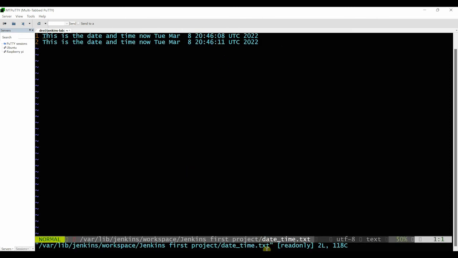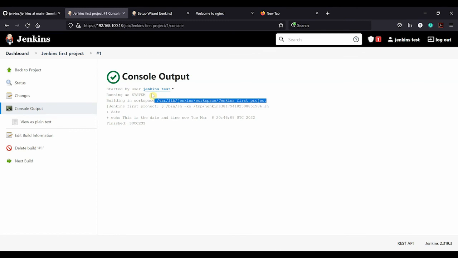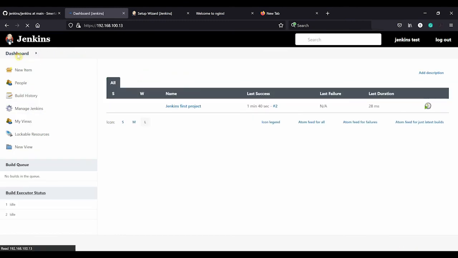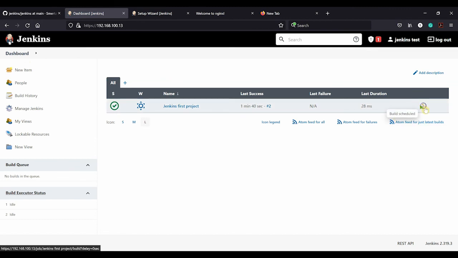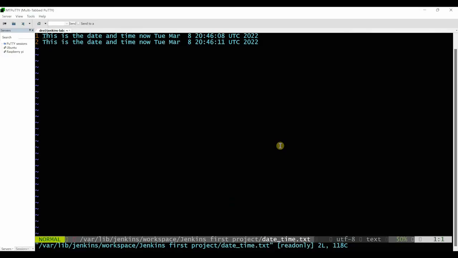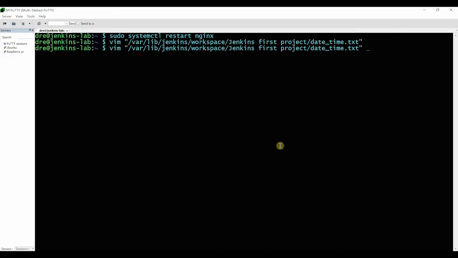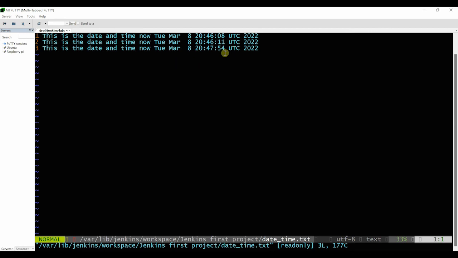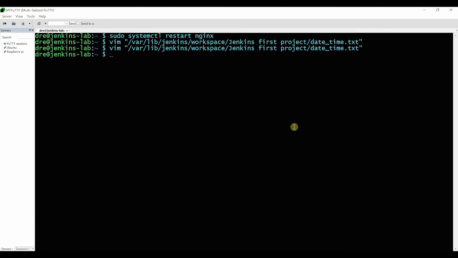So, and then we can test it one more time. So if you go back to your dashboard, run it again, build history, third time running, and then before you come out and go back in, it's appending. So it's run it again. And there we have it. We were running our first Jenkins build.